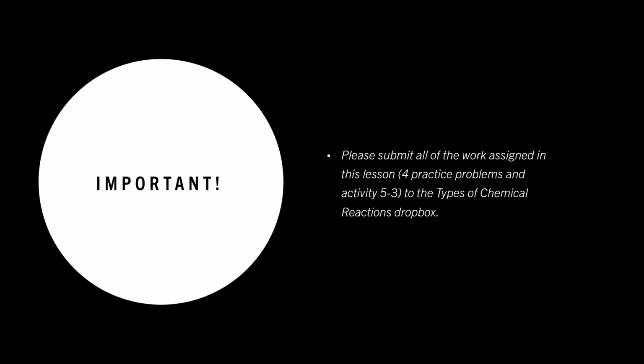Please submit all of the work assigned in this lesson, 4 practice problems and activity 5.3, to the types of chemical reactions assignment box.